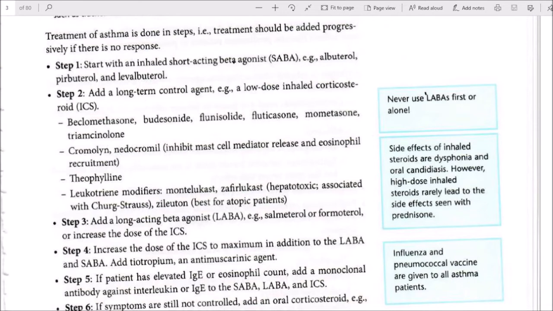Now, cromolyn and nedocromil inhibit mast cell mediator release and eosinophil recruitment. Theophylline. Leukotriene modifiers: montelukast, zafirlukast, and zileuton. Zileuton is hepatotoxic, and zafirlukast is associated with Churg-Strauss syndrome. Leukotriene modifiers are best for atopic patients.